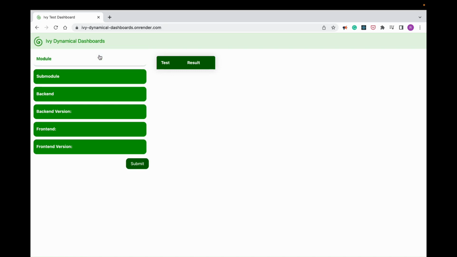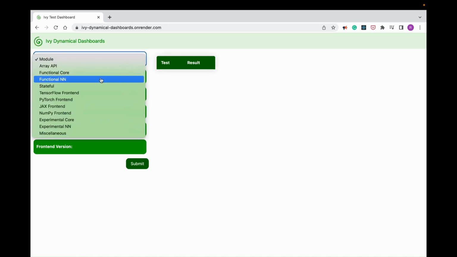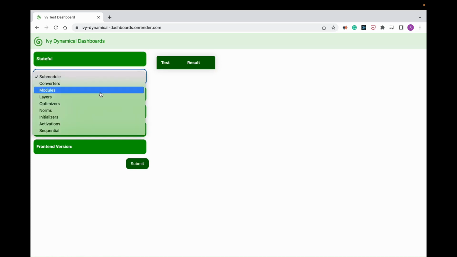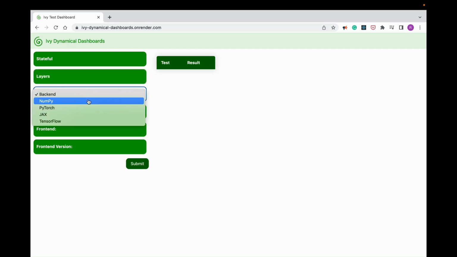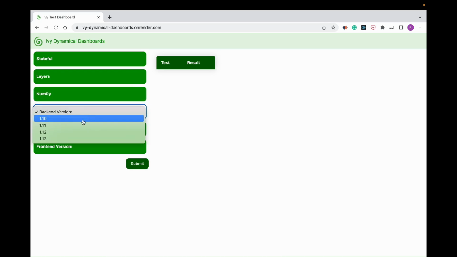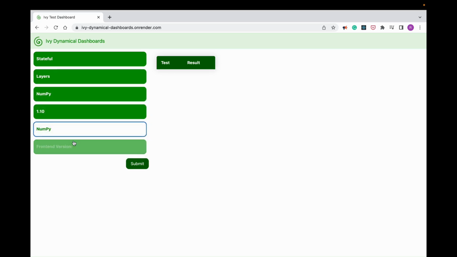First we need to enter the module that we would like to see the test results for. Let's say I want to see the test results for the stateful module, and then it updates the submodule based on the module entered, so I can have it for converters, modules, layers, optimizers, norms, and so on. Let's choose layers for now, and then we need to choose a backend, let's say NumPy, and we'll also be incorporating the backend versions and the front end versions.